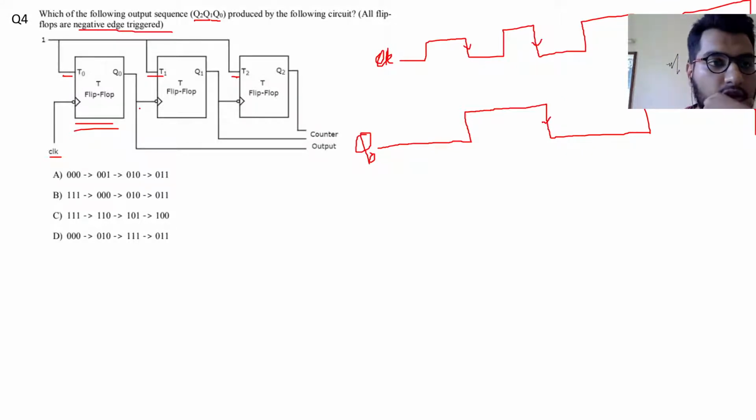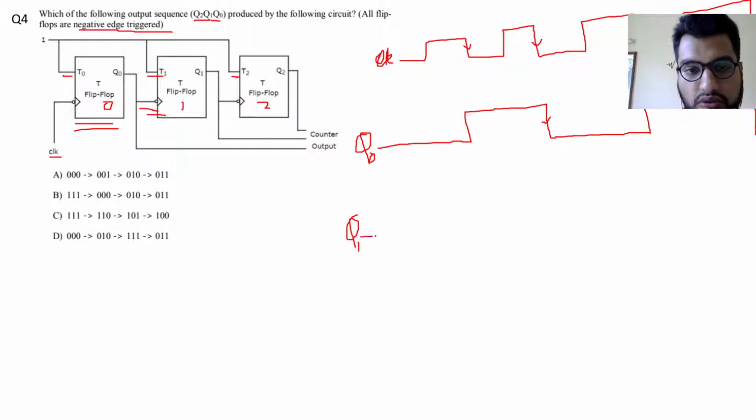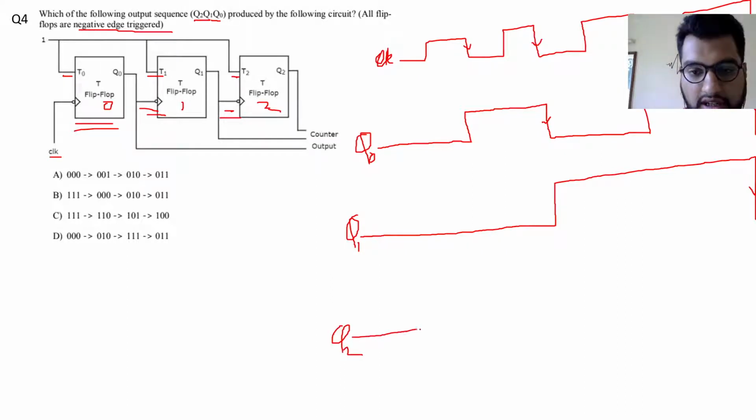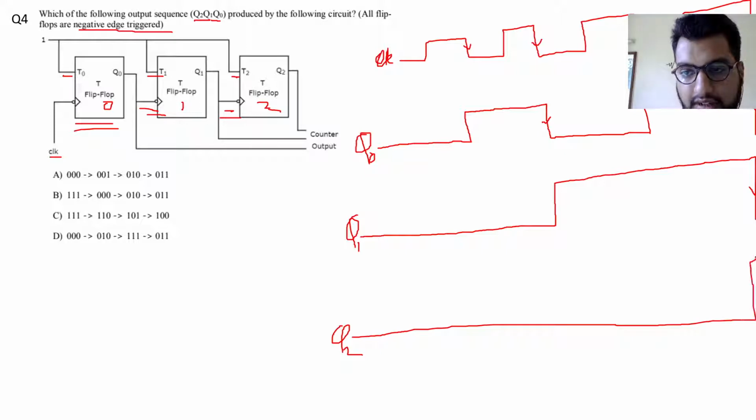This Q0 acts as a clock for this T flip-flop, that is number 1. This was 0, this was 1, and this was 2. We made an assumption that all the flip-flops are in the 0, 0, 0 state, so toggling will happen only at the negative edge. This is the negative edge for this. Now this Q1 goes to the clock for number 2. We assume Q0 and Q2 were 0 initially, and toggling will happen only at this state.